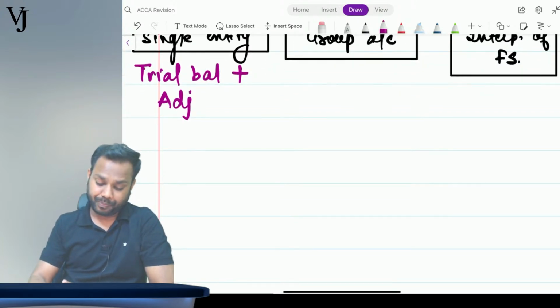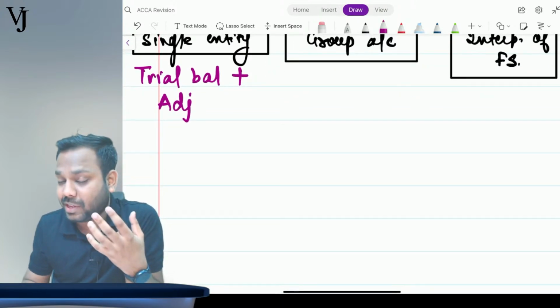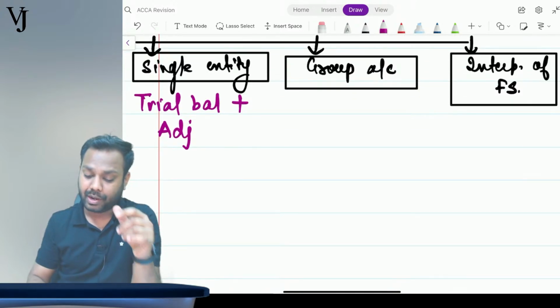Now, what are the types of requirement that have been tested so far pertaining to single entity questions?